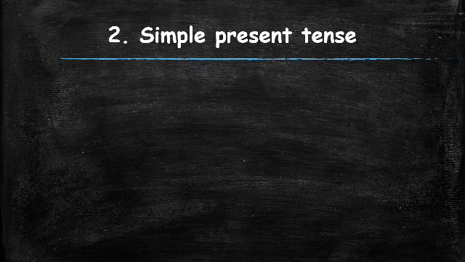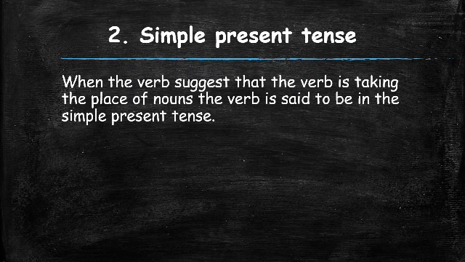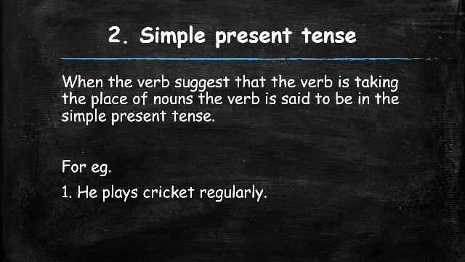Simple present tense. When the verb suggests that the action is taking place in the present, the verb is said to be in the simple present tense. For example, first sentence, he plays cricket regularly.